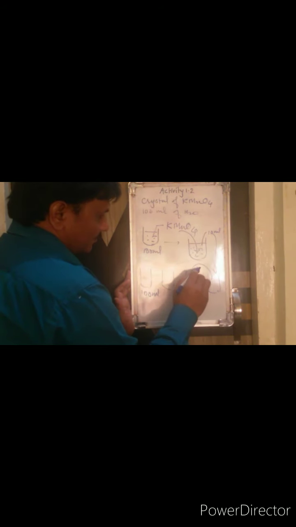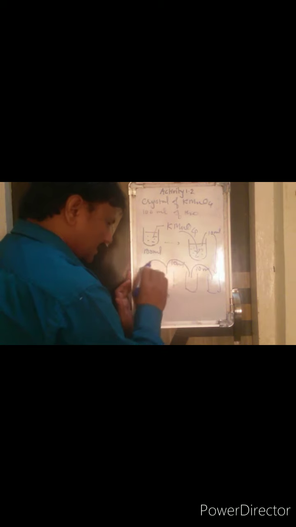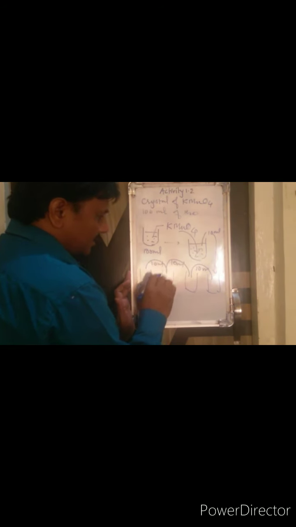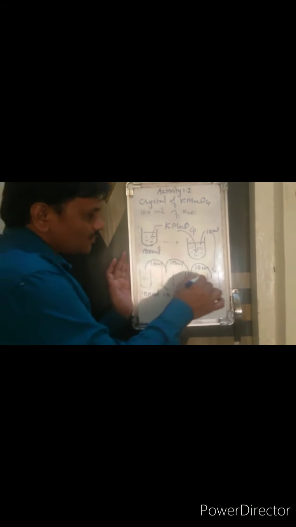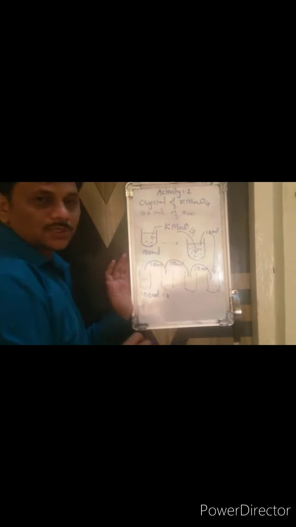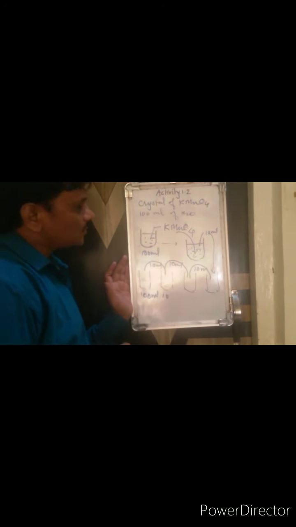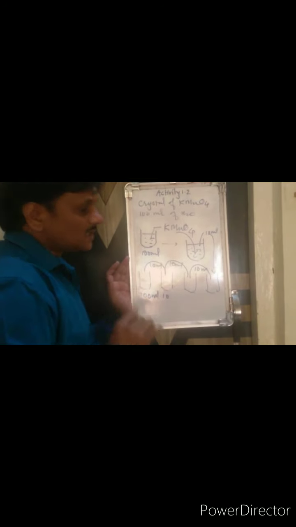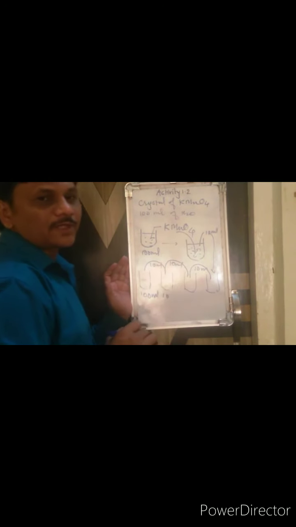Take 10 ml from here to another beaker, then again remove 10 ml and put it in the third beaker, and another 10 ml and put it in the fourth beaker. In this way we are diluting it. What do you mean by dilution? It is addition of water into the solution to reduce the concentration of a solute. The concept of dilution we also learn through this.